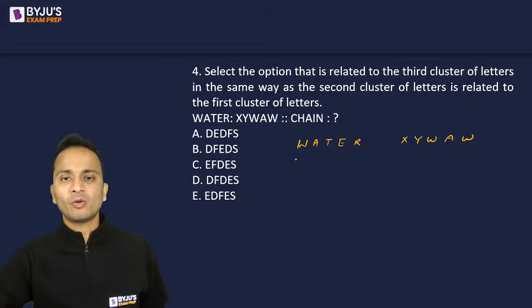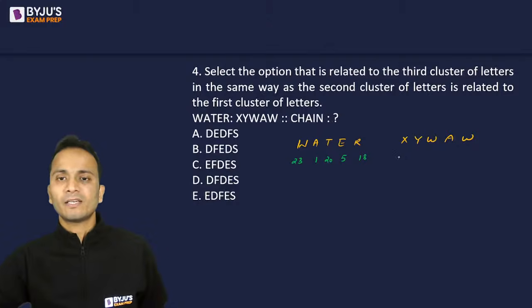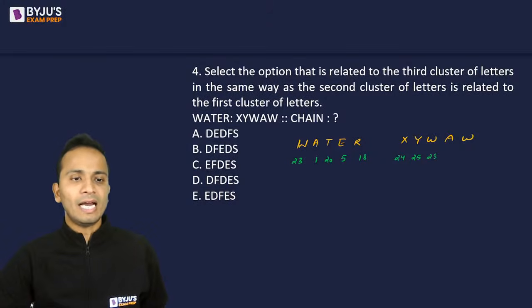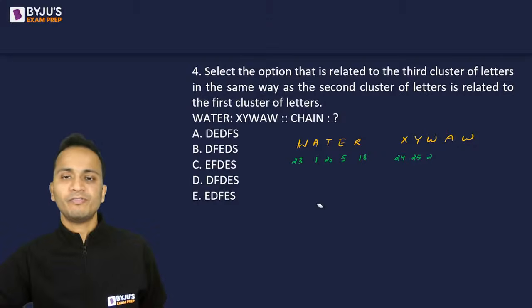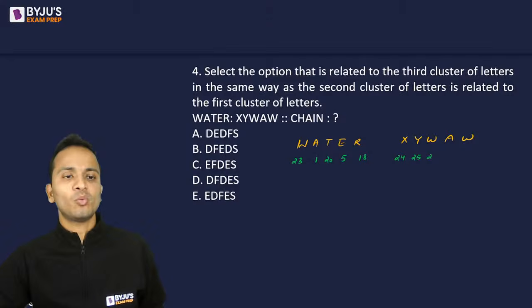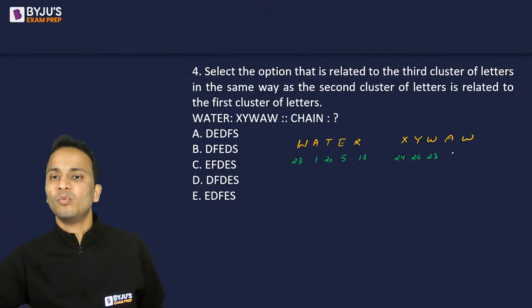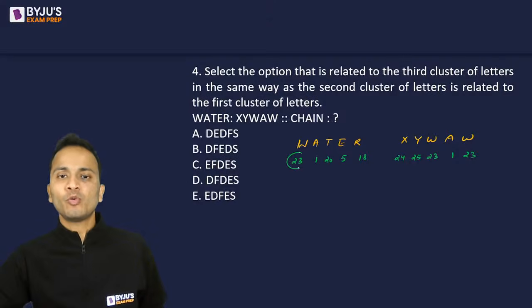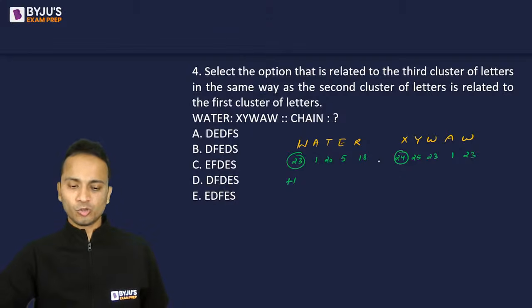So W number equivalent is 23, then 1, then 20, 5 and 18. Okay. Then similarly for this X, the number equivalent is 24, 25, 23, then 1 and 23. I'll write it, I'll quickly finish it. So 23, 1 and 23. So let us try to establish what has happened here. 23, 1, 23. Now from 23 to 24, plus 1. Okay, 23 plus 1 is 24.